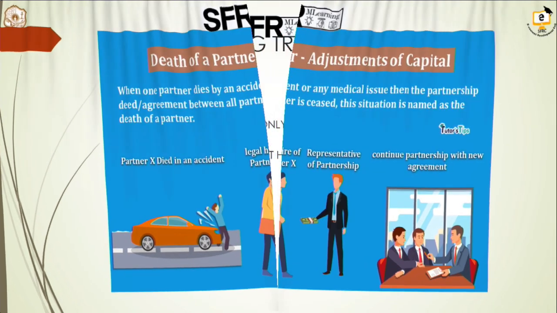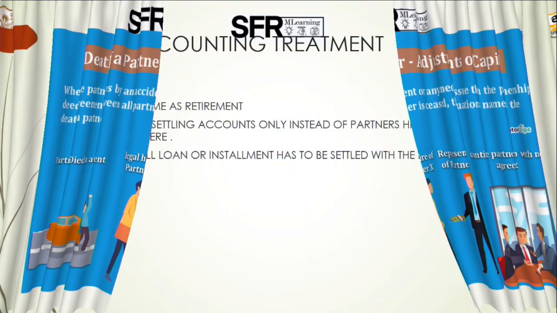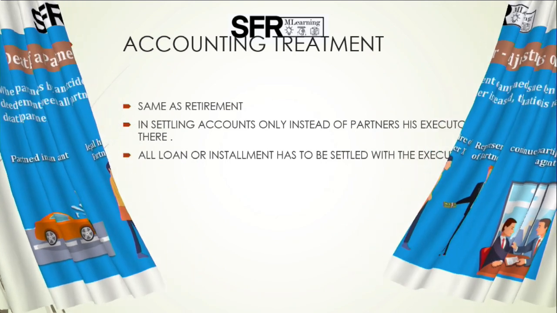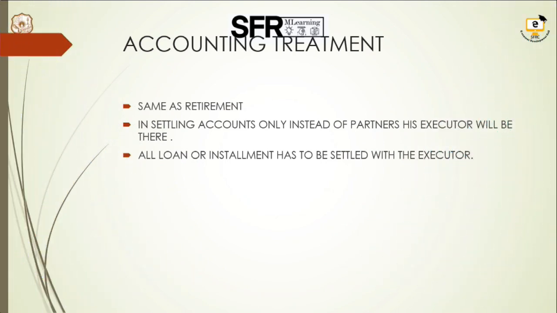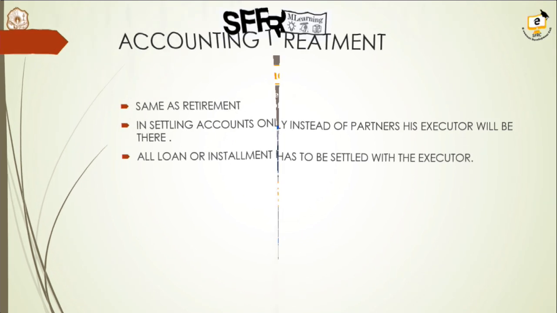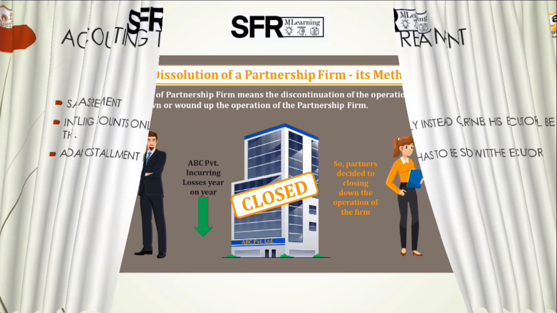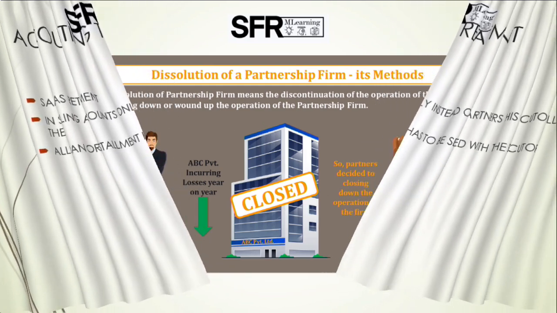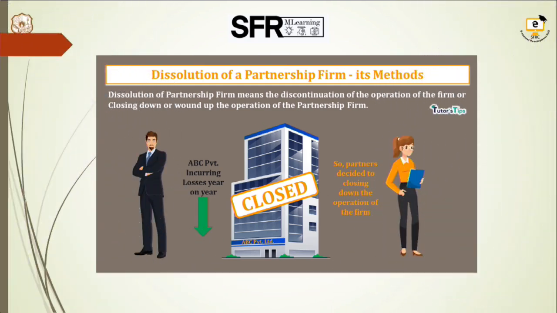Here also the accounting treatment will be the same as what we do at retirement, but only in settling accounts there is a difference. Instead of the partner, we will use his name as executor. So all loan and installment amounts have to be settled only in the name of the executor, not with the partner's name. Then the dissolution of a partnership.